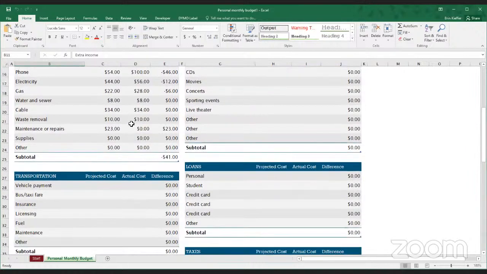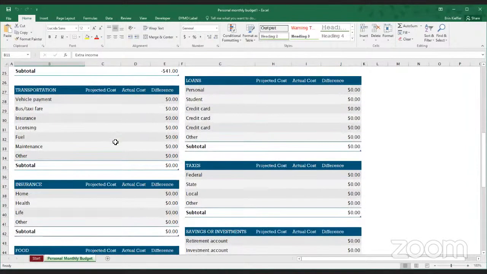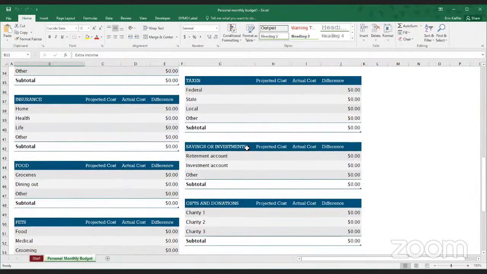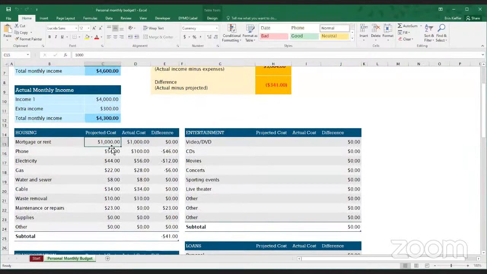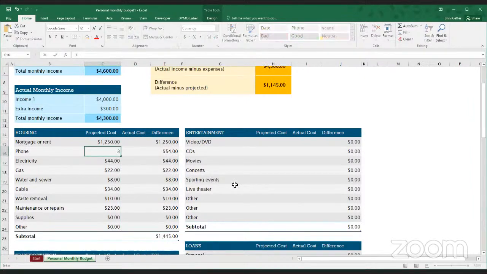So if you wanted to use one of these, you would want to go through and basically put in your own projected costs. Starting up here at the top, we can adjust these numbers to suit our needs. So perhaps your rent is a little bit more than what's listed there. We'll actually delete these actual costs for now, since they're just for demonstration. You'll just put in your actual numbers all the way down.